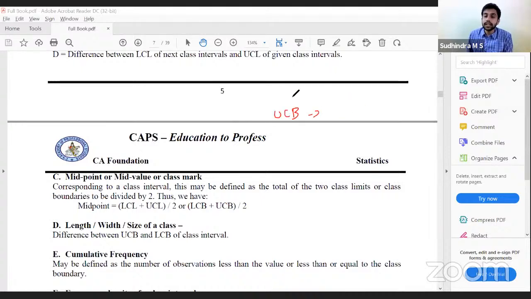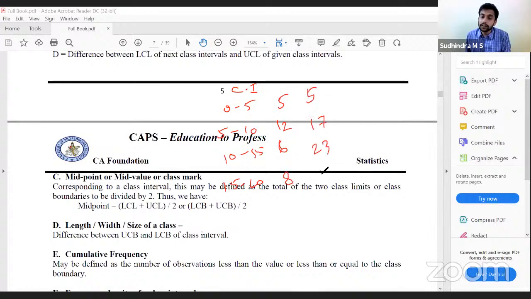Let us take an example if you are getting confused. 0 to 5, 5 to 10, 10 to 15, 15 to 20. Frequencies 5, 12, 6 and 8. So 5, 17, 23 and 31. This becomes less than cumulative frequency. If I consider 10 to 15, 23, it means that below 15, I have 23 values. Less than 15, what is the number of values? 23.